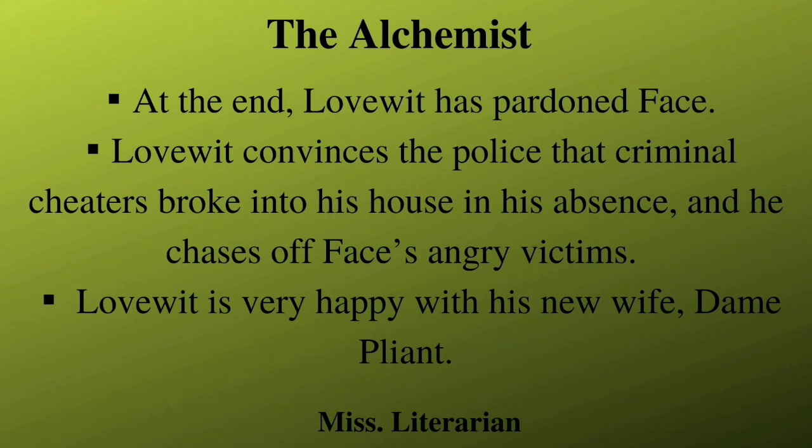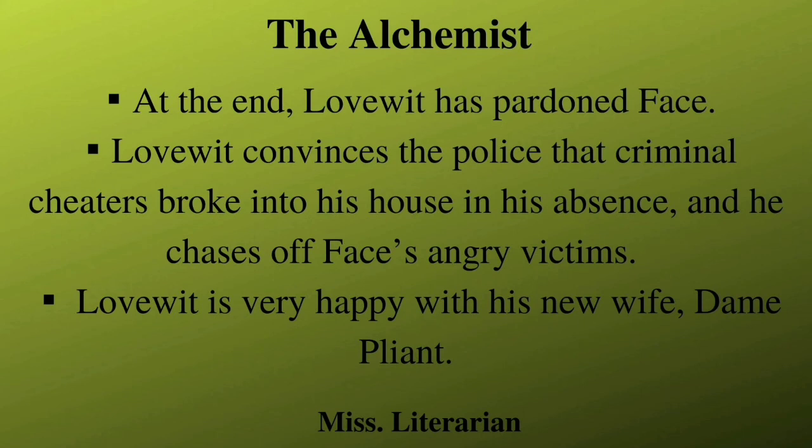Now Face tells Subtle and Dol Common that they must leave before they are arrested. Now Lovewit, the house owner, has just pardoned Face but not the others, and there is no time for them to take their profits. Now Dol Common and Subtle leave angrily, having been tricked and robbed by Face. Lovewit convinces the police that criminal cheaters broke into his house in his absence, and he chases off Face's angry victims. Lovewit turns to the audience and says he is very happy with his new wife, Dame Pliant.